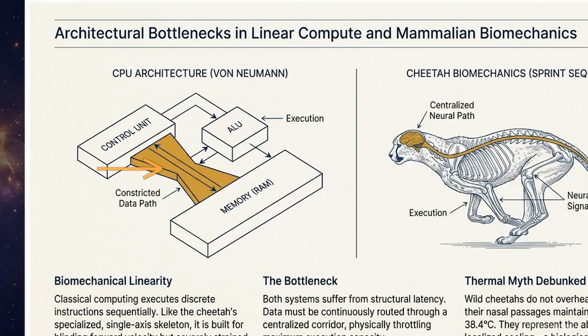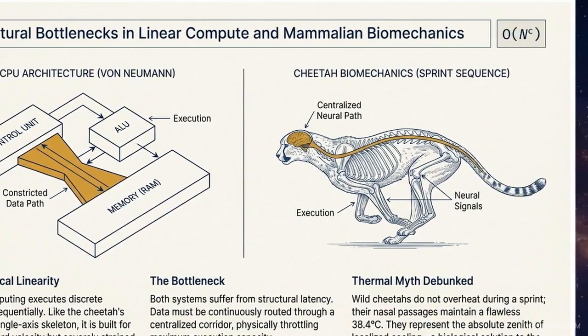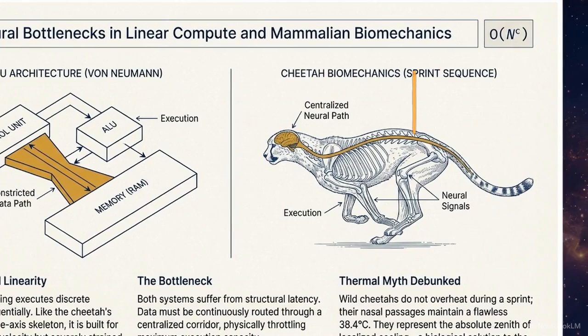This illustrates the von Neumann architecture, a centralized unit executing binary bits sequentially. Routing data through a single pathway creates the von Neumann bottleneck. The biological mirror is the cheetah. Visual data routes down a restrictive spinal cord, optimizing for terrestrial speed while sacrificing lateral flexibility.